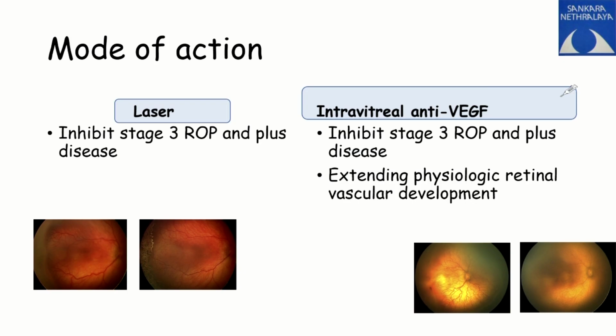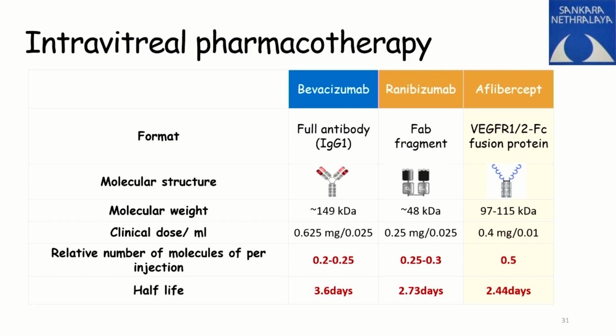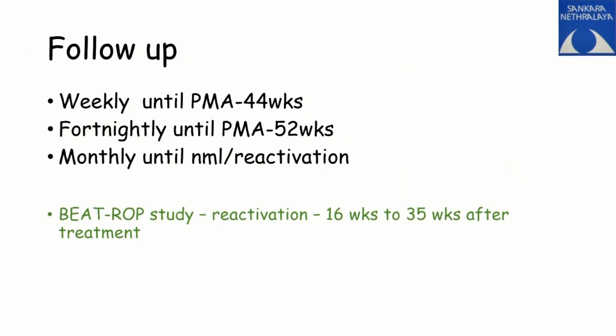What is the mode of action? When you give anti-VEGF, it inhibits the stage 3 and the plus disease, and extends the physiological maturity. And in laser, it inhibits the stage 3 and the plus disease. Now, for intravitreal pharmacotherapy, the drugs that are being used are bevacizumab, ranibizumab, aflibercept. And how do we follow up? The treatment regression for a baby who has had laser treatment is different from anti-VEGF. So the treatment is different and also the way of follow-up is different.